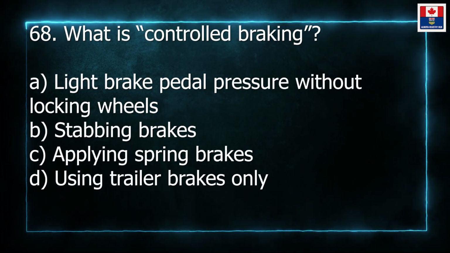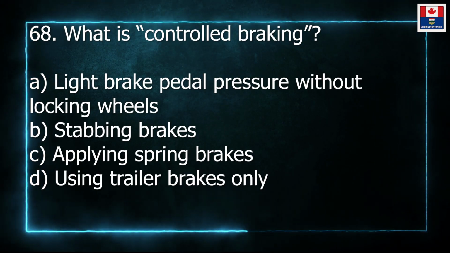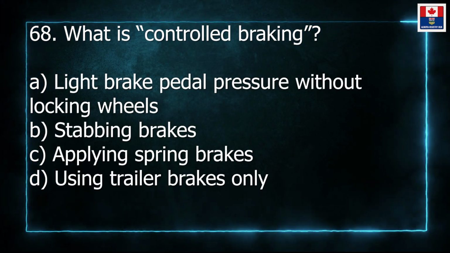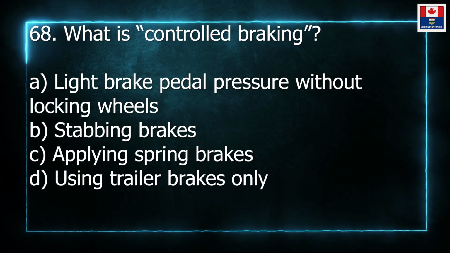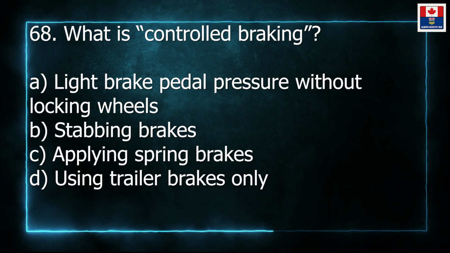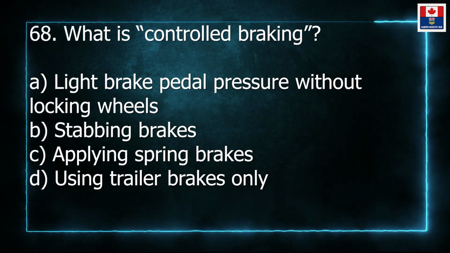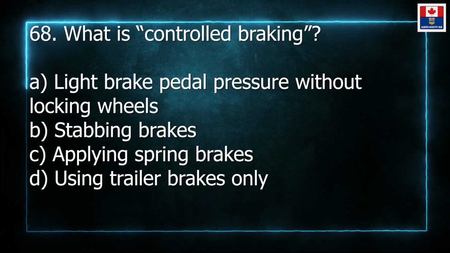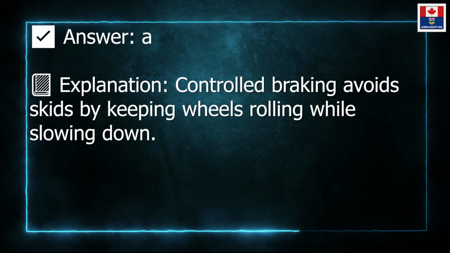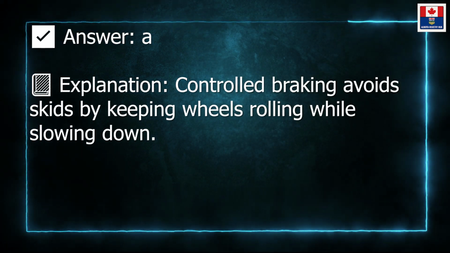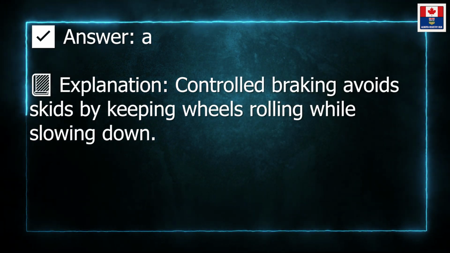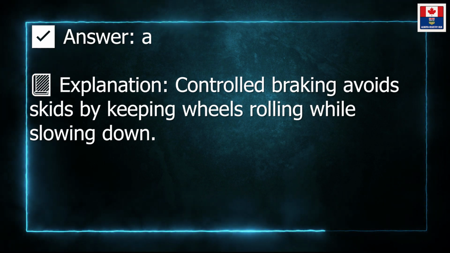68. What is controlled braking? A. Light brake pedal pressure without locking wheels. B. Stabbing brakes. C. Applying spring brakes. D. Using trailer brakes only. Answer: A. Explanation: Controlled braking avoids skids by keeping wheels rolling while slowing down.